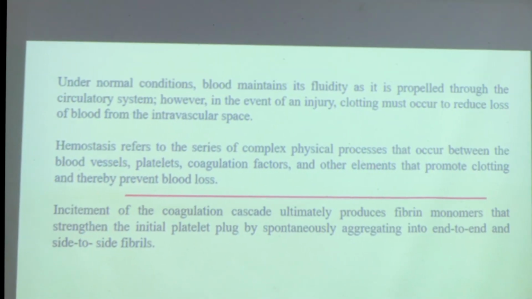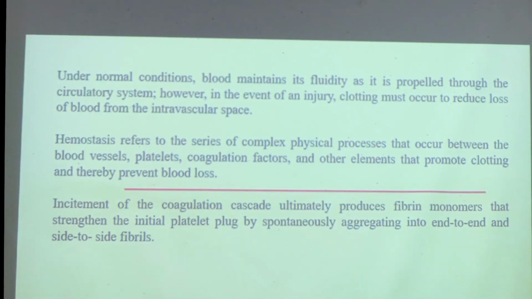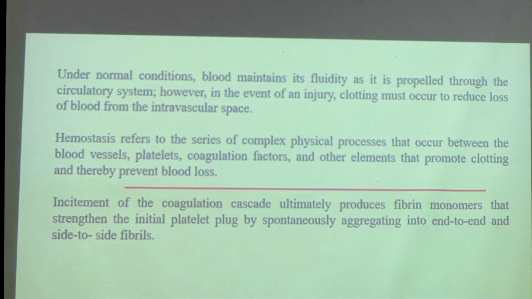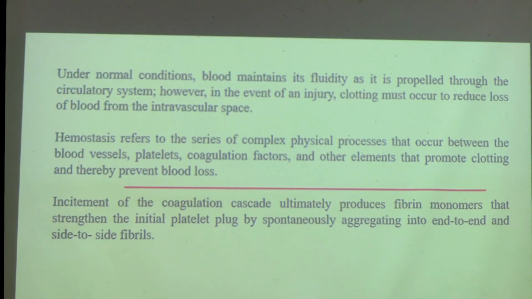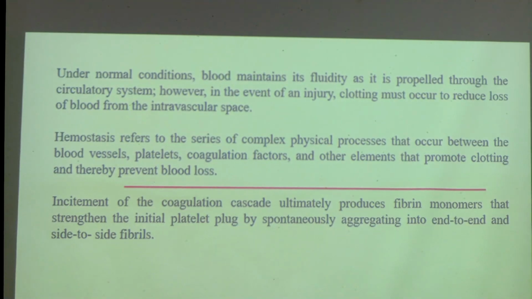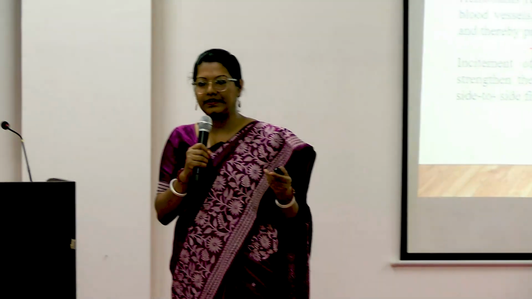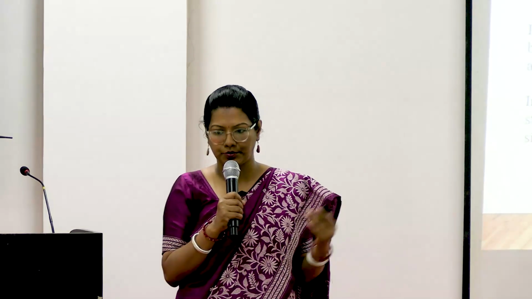So the same thing that we discussed now. Under normal conditions, blood maintains its fluidity as it is propelled through the circulatory system. However, in the event of an injury, clotting must occur to reduce loss of blood from the intravascular space. So this is the body's mechanism to prevent vessel injury, to prevent its progression.